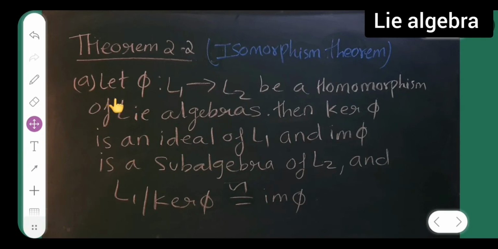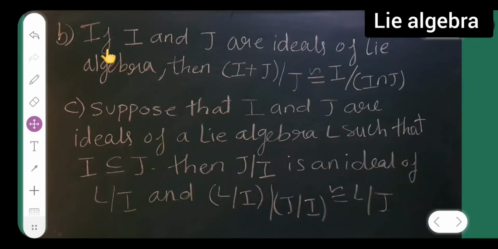First is what? Let phi from L1 to L2 be a homomorphism of Lie algebras. Then kernel of phi is an ideal of L1 and image of phi is a subalgebra of L2. And L1 upon kernel of phi is isomorphic to image of phi. Next, second one: if I and J are ideals of a Lie algebra, then I plus J upon J is isomorphic to I upon I intersection J.